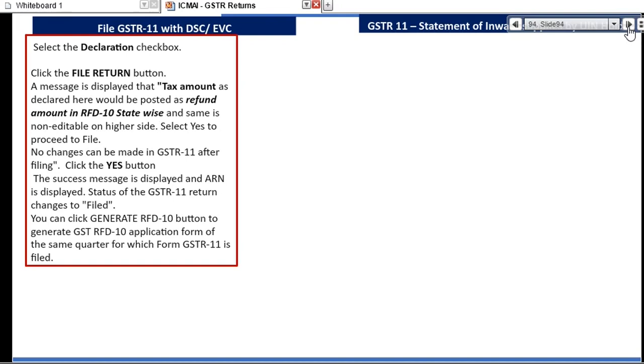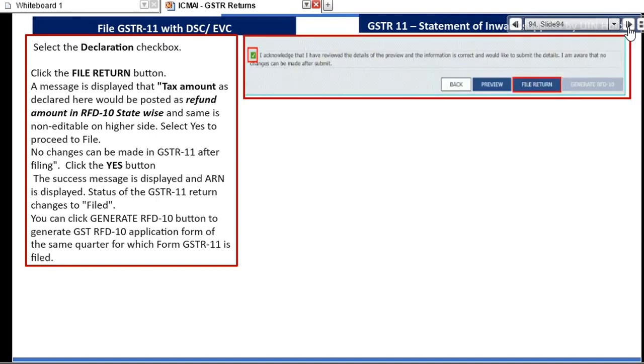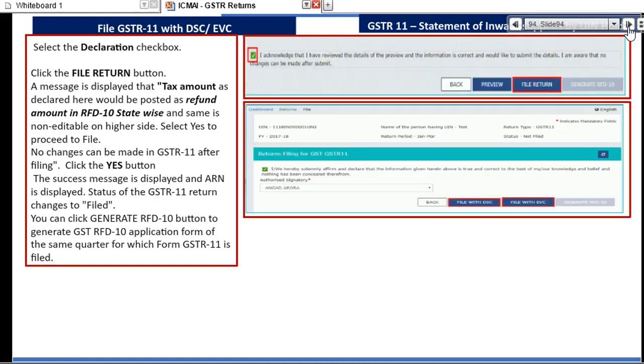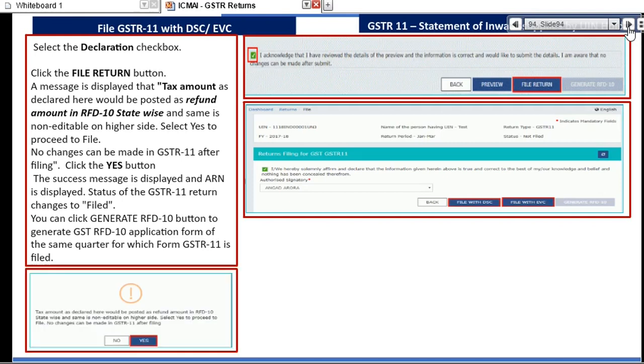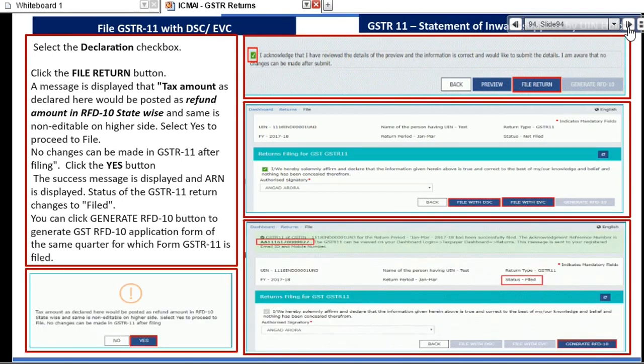These are privileged agencies, right? United Nations or World Bank or all these agencies. They are not taking credit. So if they are not taking credit, ineligible and eligible will not come here. Right. So see here, acknowledgement, file return. Once I click on file return, see, the return is filed, and the last button, generate RFD10. It means that if I am filing my return, this return is my refund application.